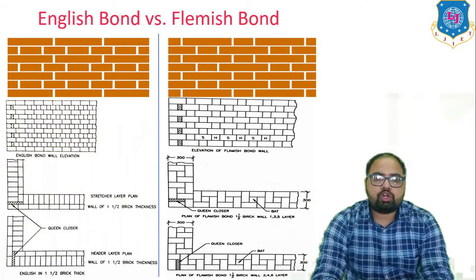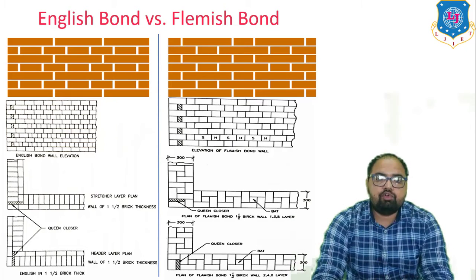English bond is not more economical as full bricks are used but require less mortar, but Flemish bond is more economical as brick bats are used but require more mortar. The construction is very easy in case of English bond, and construction of Flemish bond requires good workmanship and careful supervision.